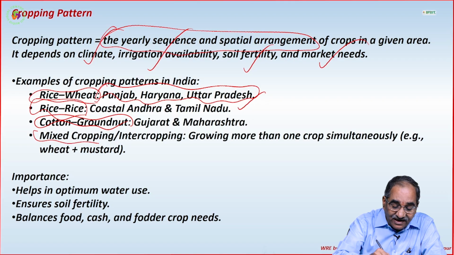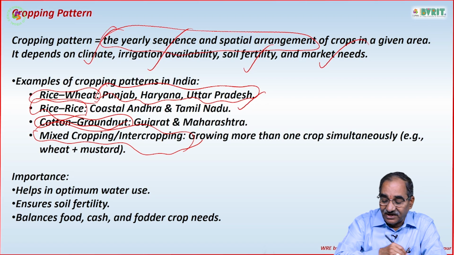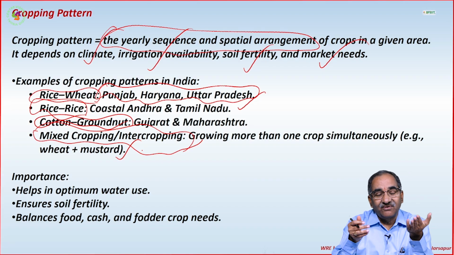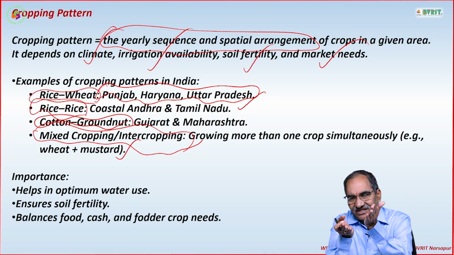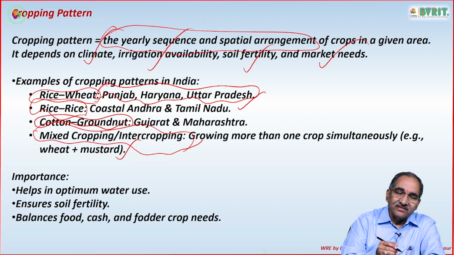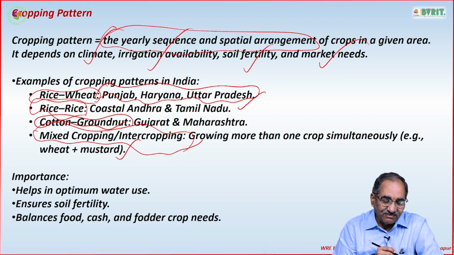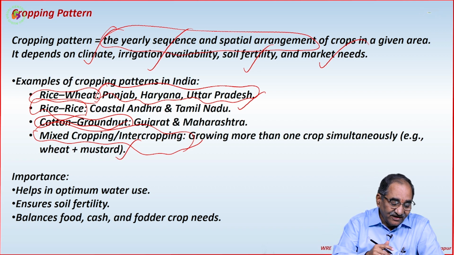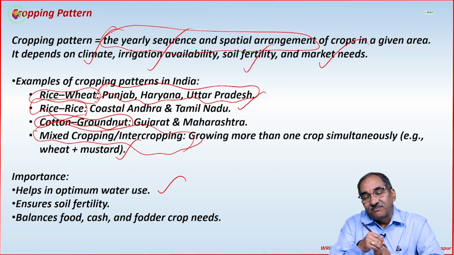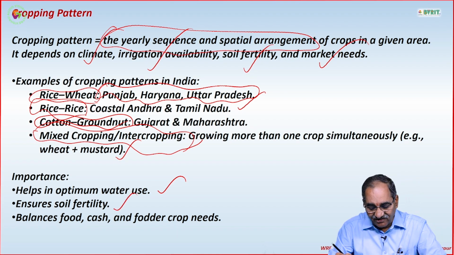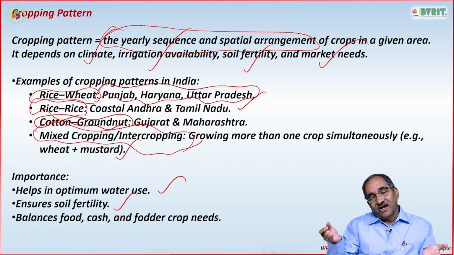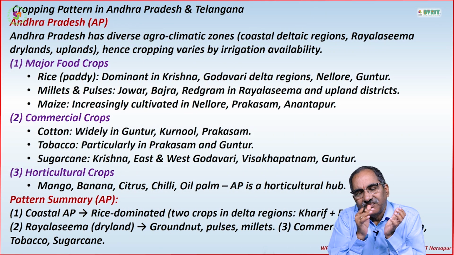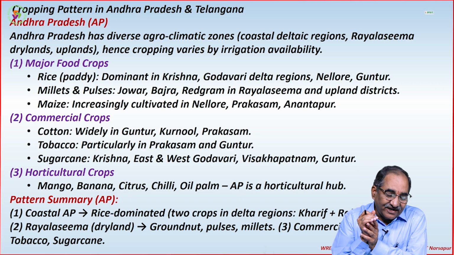Then mixed cropping pattern or intercropping: growing more than one crop simultaneously, for example wheat plus mustard. Many people will grow wheat plus mustard together. This is what we call mixed cropping pattern. So these are the basic general cropping patterns in India, right? Their importance is that they help in optimum use of water, ensure soil fertility, and balance food and fodder crop needs. Let us see how the general cropping pattern is in Andhra Pradesh and Telangana.